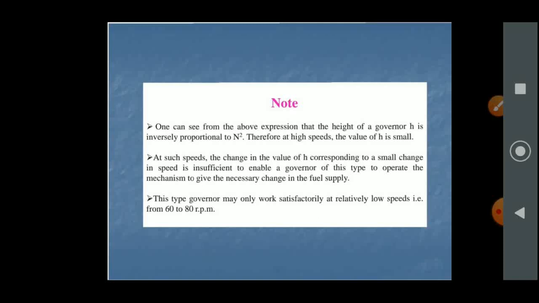Second, at such speed, the change in the value of h corresponding to a small change in speed is insufficient to enable the governor to operate the mechanism to give the necessary change in the fuel supply. And third, this type of governor may only work satisfactorily at relatively low speeds, that is from 60 to 80 rpm.